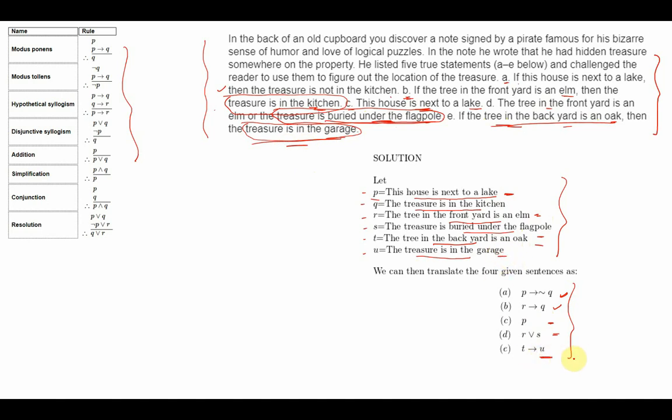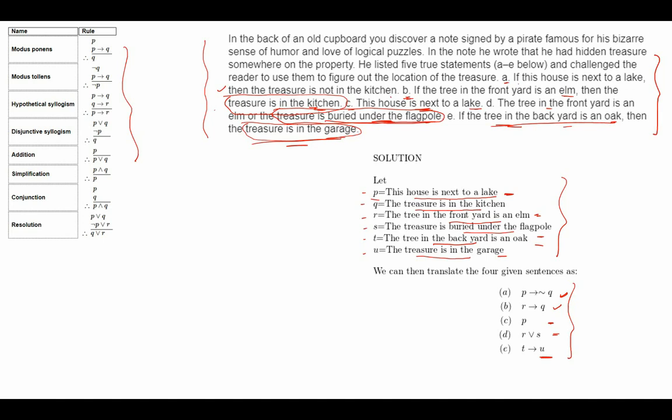Now that I have identified the 5 premises, the first being P implies negation of Q, the second being R implies Q, the third being P, the fourth being R or S, and the fifth one being T implies U. Now I will use the different rules of inference to identify the conclusion.